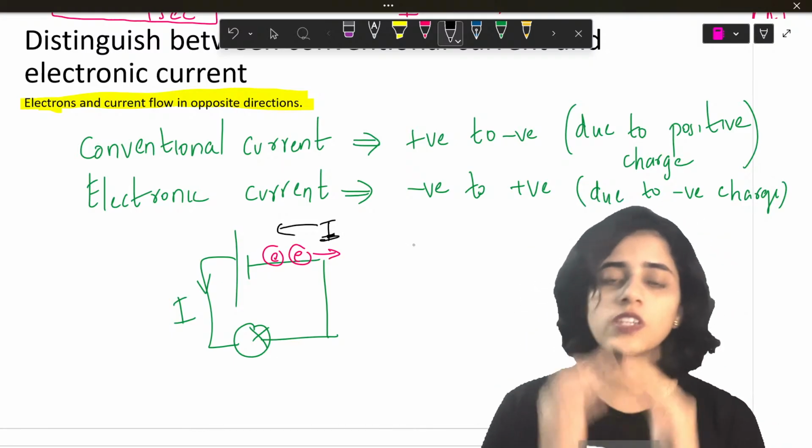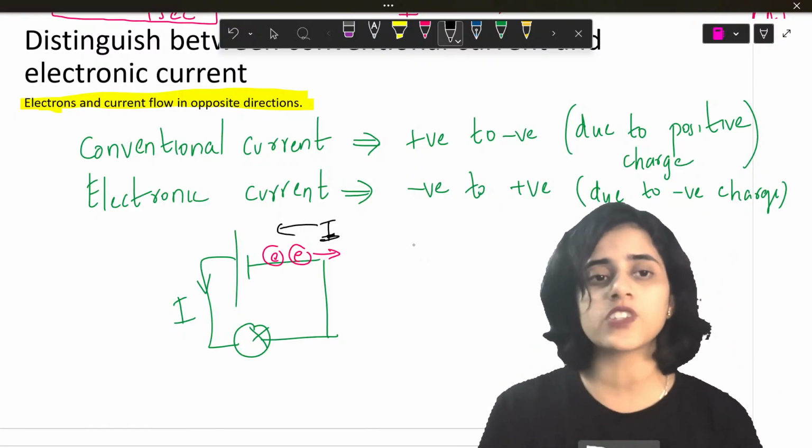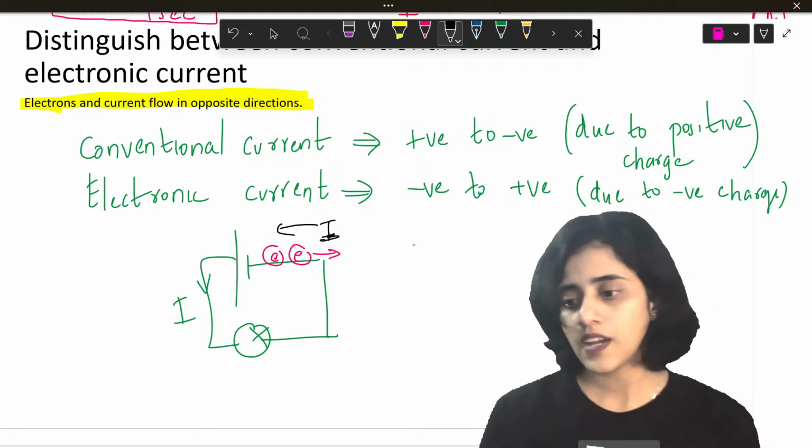Okay, so the direction in which we represent current is not the actual direction. The actual direction of electron flow is the opposite. I hope this is clear to you.